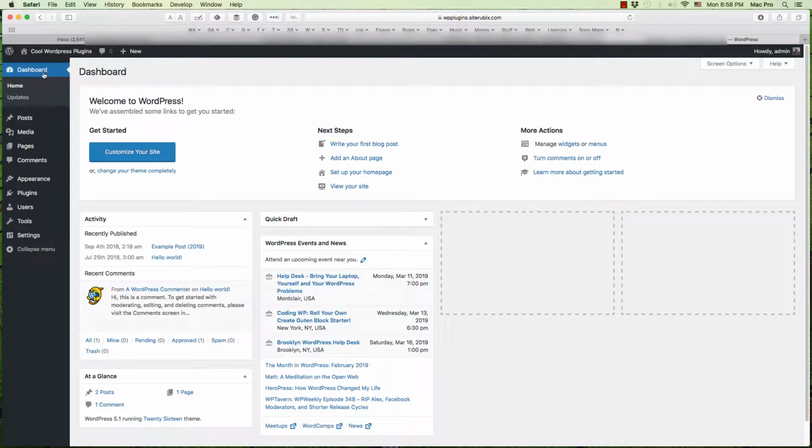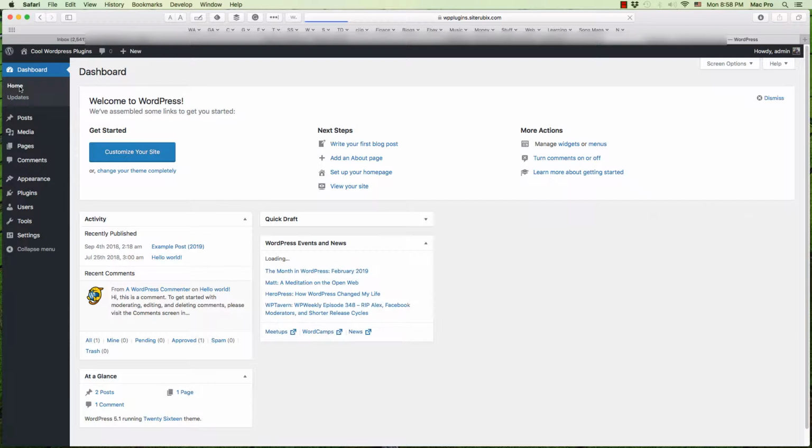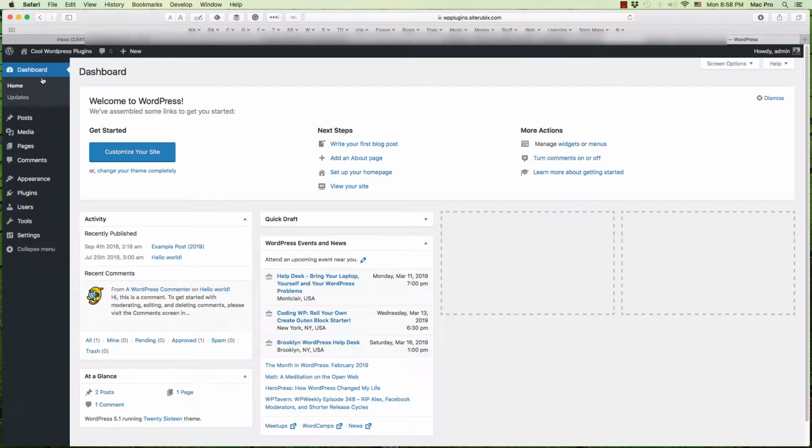And then on the left, we have our different settings and things. So we have home, which is the dashboard. Any updates will show up over here. Usually there'll be a number by them. It'll say 2 or 3 or 4 or whatever. And if there's an update, you just click on that and it'll show you what you need updated.